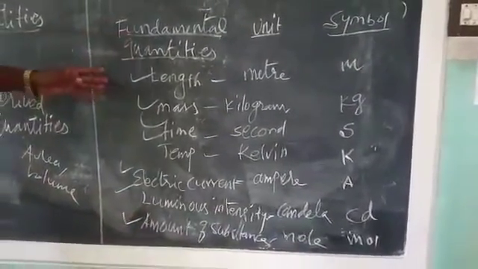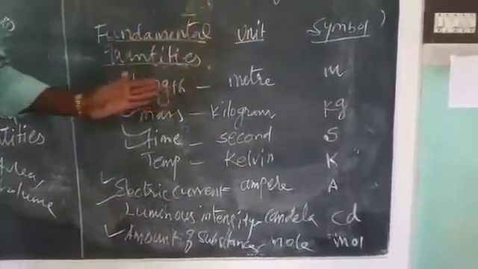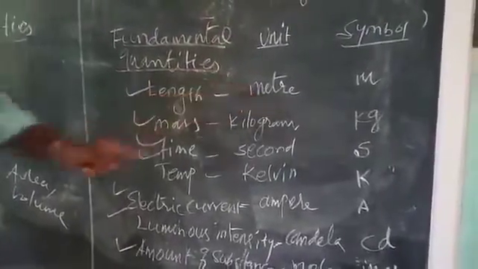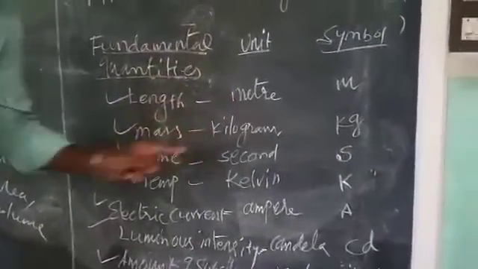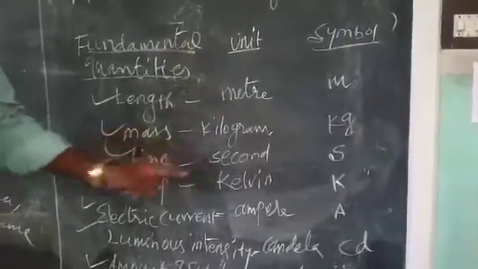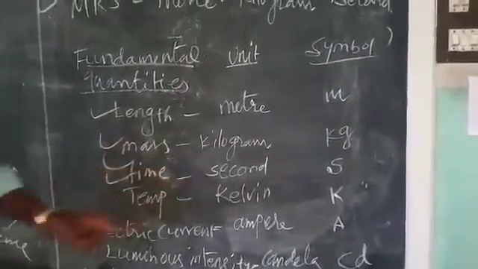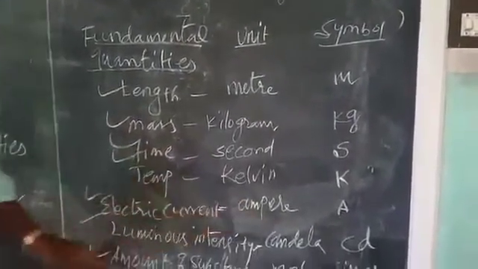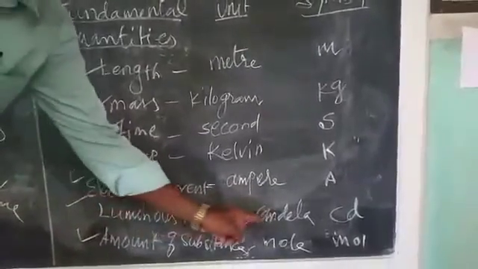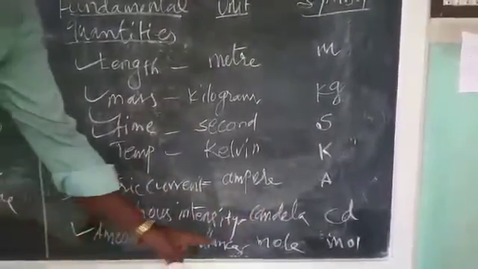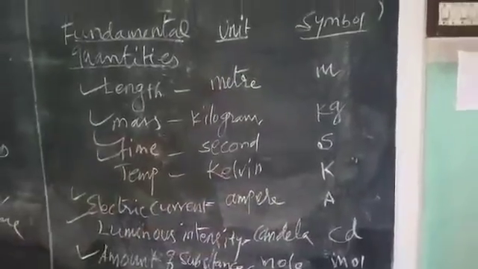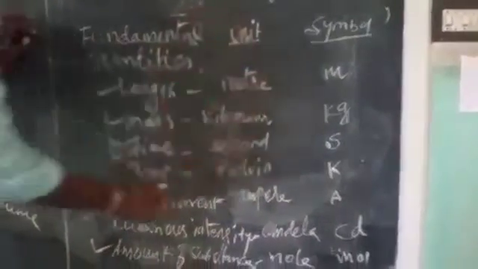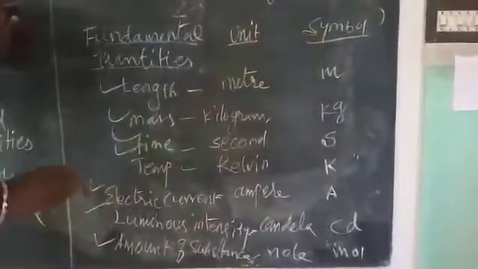These quantities have corresponding units. Length has the unit meter, mass has the unit kilogram, time has the unit second, temperature has the unit Kelvin, electric current has the unit ampere, luminous intensity has the unit candela, and amount of substance has the unit mole. And these fundamental units have specific symbols.